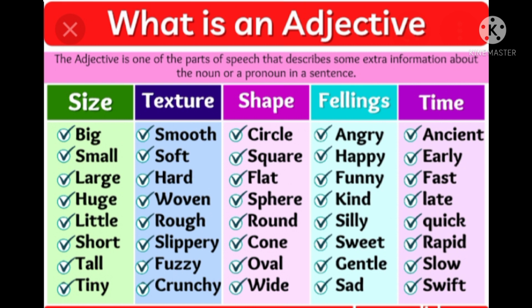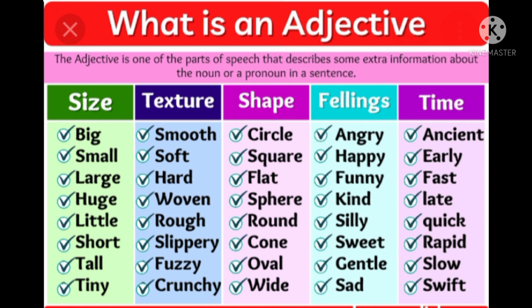Sometimes they may describe size like big, small, large, etc. Then texture: they may describe the texture of the noun, like smooth, soft, hard, etc. Then shape: circle, square, flat, etc. Then feelings: angry, happy, funny, etc. Then time: ancient, early, fast, etc.